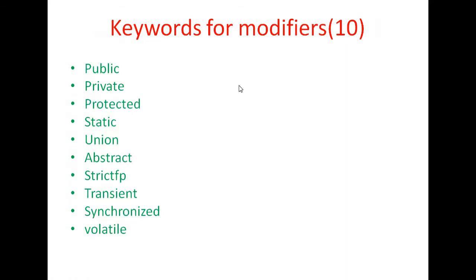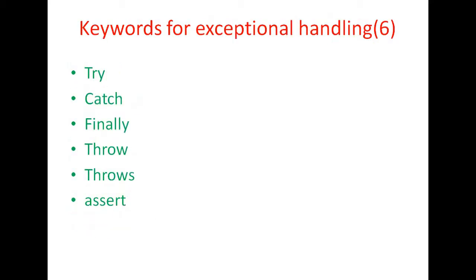Then keywords that are used for modifiers are public, private, protected, static, abstract, strictfp, transient, synchronized, volatile. Keywords that are used for exception handling are try, catch, finally, throw, throws, assert.